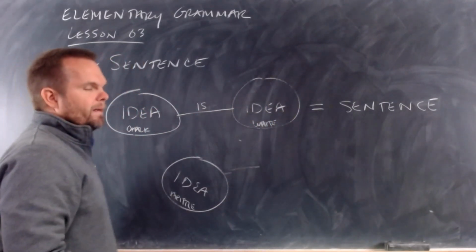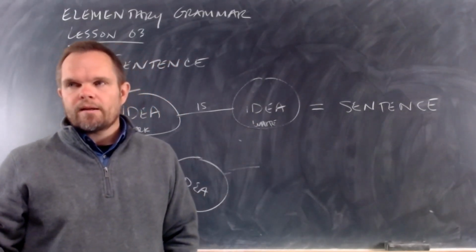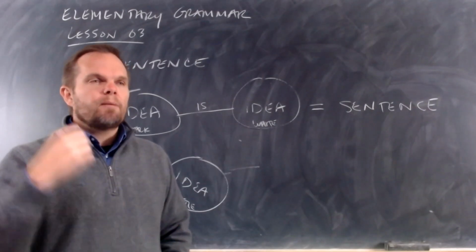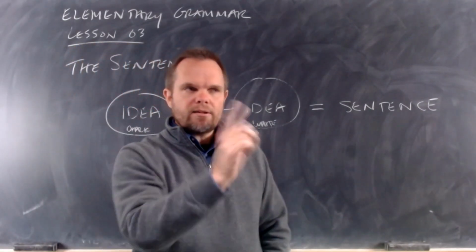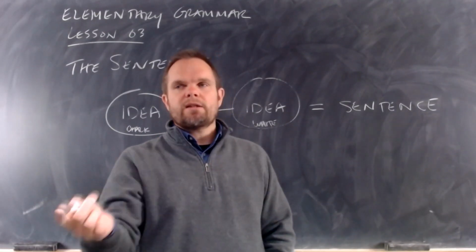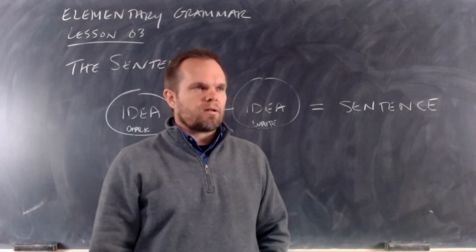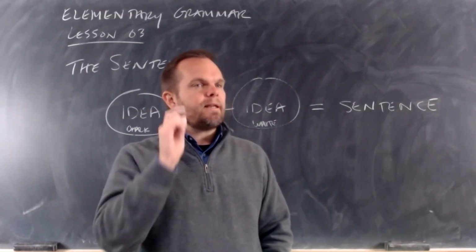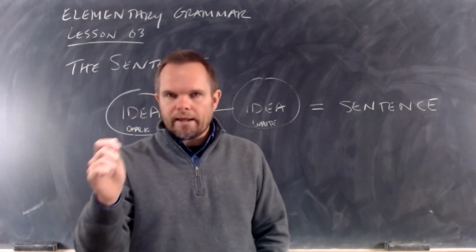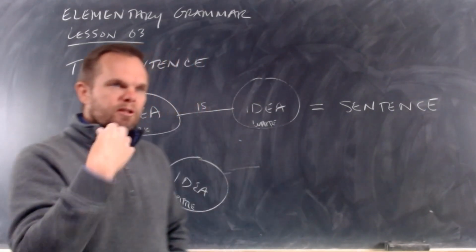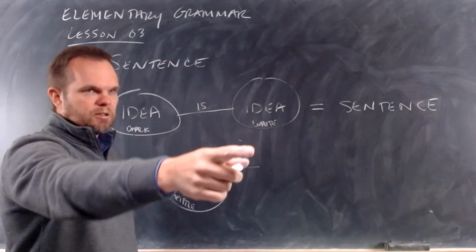Because not only am I thinking of chalk, because chalk can be different colors, but I want to communicate a more specific idea. Not just chalk, because if I say chalk, you might think about blue chalk. You might think about yellow chalk. I'm thinking about a specific kind of chalk. I'm thinking about white chalk. And so to communicate that idea, I have to join ideas together and speak a sentence.